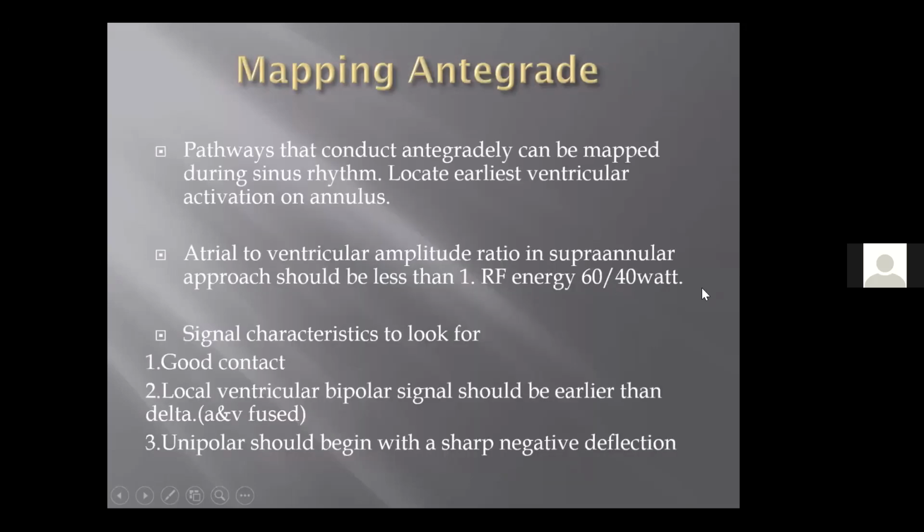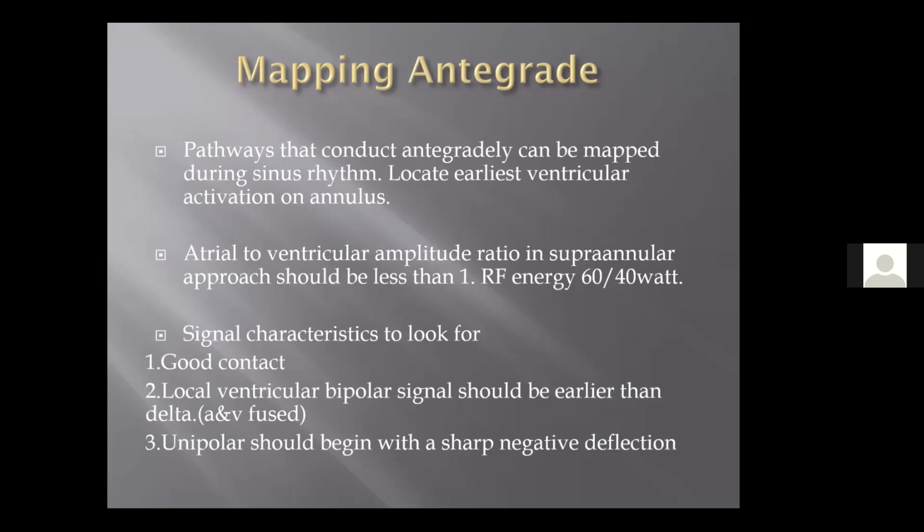And when you do an antegrade mapping, like in this case, there are certain points that you must keep in mind. Pathways that conduct antegradely can be mapped during sinus rhythm, because you have a marker, an overt pre-excitation that you're able to see. So you can map these pathways antegradely. And how do you do it?